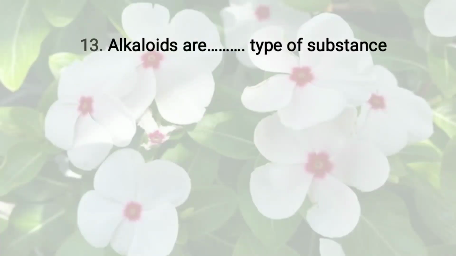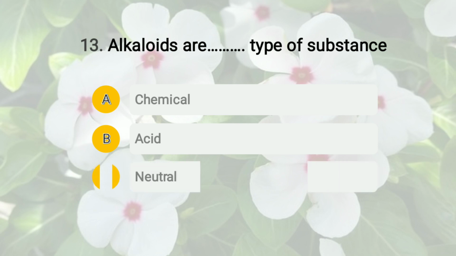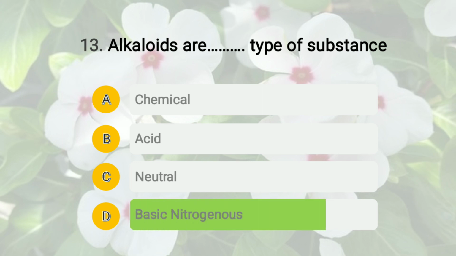Then the next question is: alkaloids are dash type of substance, and the options given are A, chemical substance, option B, acidic, option C, neutral, and option D, basic nitrogenous. And the right answer of this question is option D, that is basic nitrogenous substance.